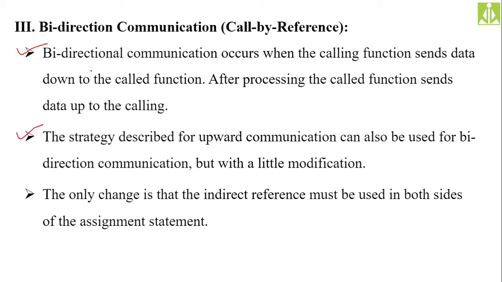But when it comes to the bidirectional, we have to make the functions communicate in both the directions. That is, the calling function must send the values to the called function, and the called function must also return back the values to the calling function. So in this case, instead of making the actual parameters empty, we put some values into them. We'll send those values in downward communication, and inside the called function we'll do the modifications, and after the modifications we will return back the values.